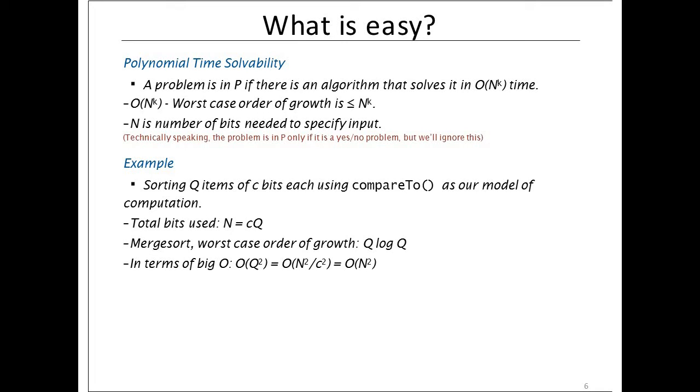Technically speaking, we can say that a problem is in P only if it is a yes or no problem, but we will ignore this now.